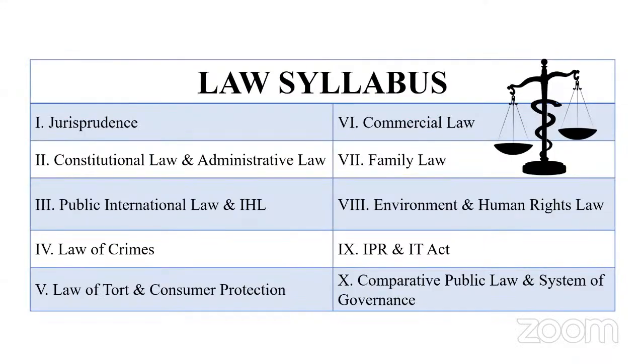So let us see the syllabus. We have the same syllabus as that of the NET examination. We have jurisprudence, constitutional law and administrative law. In unit 3, we have public international law and IHL. Fourth, law of crimes. Fifth, law of torts and consumer protection. Sixth, we have commercial law. Seventh, we have family law. Eighth, we have environmental and human rights law. And ninth, IPR and IT. Finally, we have comparative public law and system of governance. In total, we'll be having 10 units.